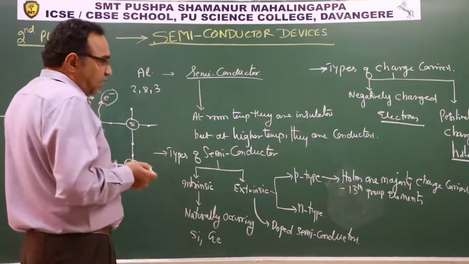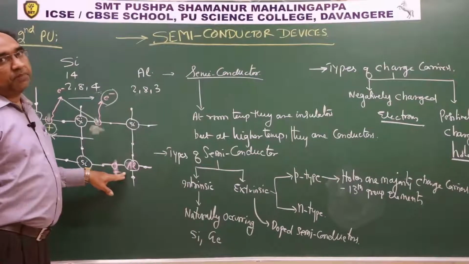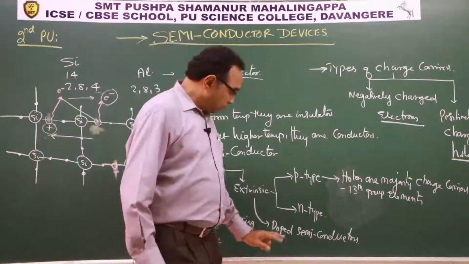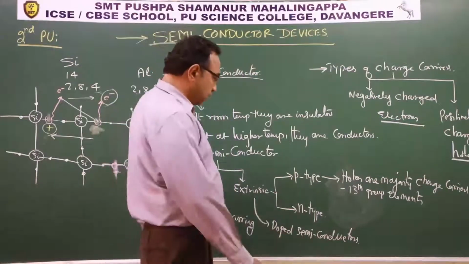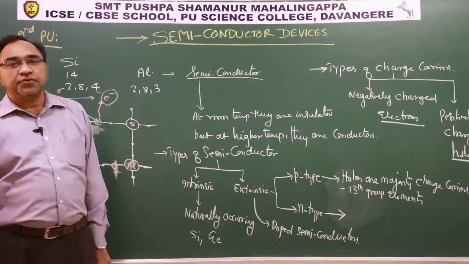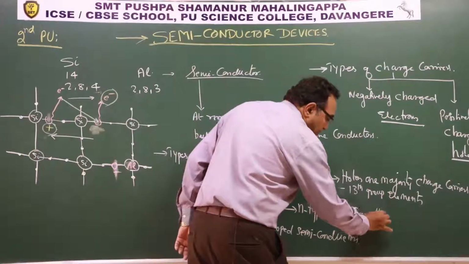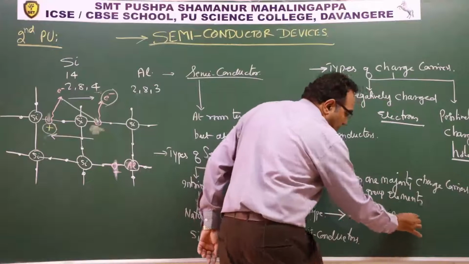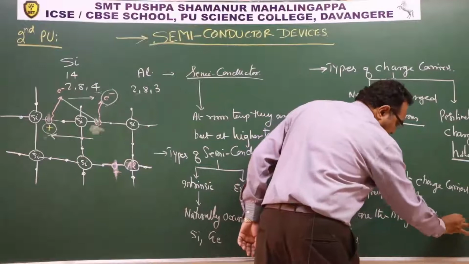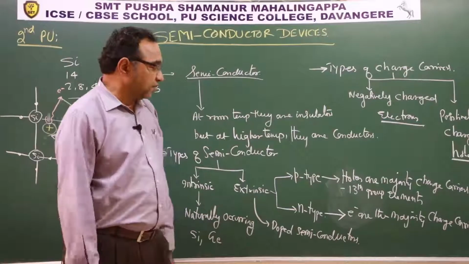Okay, this is exactly how we identify which atom impurity can be added there. Let us come to N-type. What is N-type? N-type semiconductor, N refers to negative. So here electrons are the majority charge carriers. Electrons are the majority charge carriers.